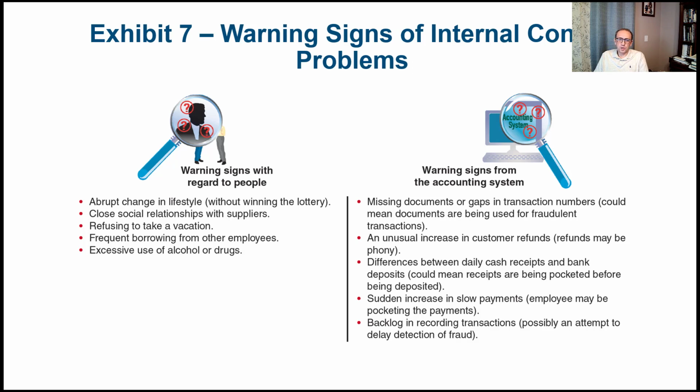And then there are also warning signs from the accounting system itself. So, missing documents or gaps in transaction numbers. This could mean documents are being used for fraudulent transactions. Or an unusual increase in customer refunds.